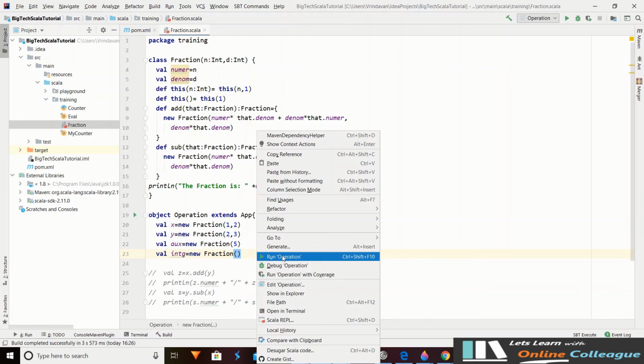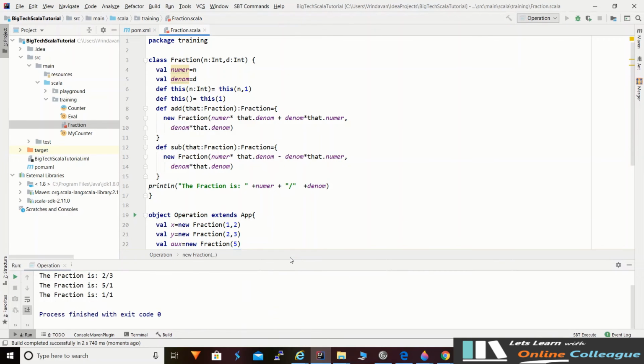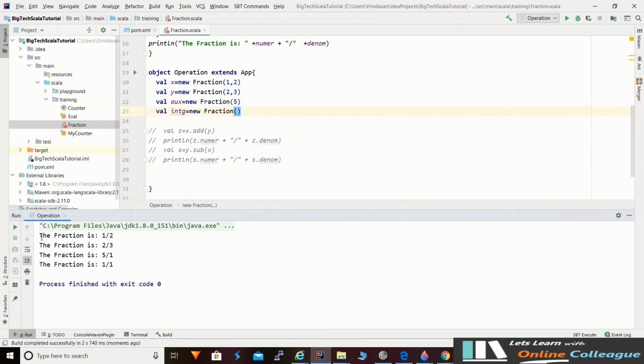Run it. Yeah, so we got an output right over here. This was the output of the primary constructor that we discussed, and this is 5 divided by 1. So this is an integer value, 5 divided by 1.